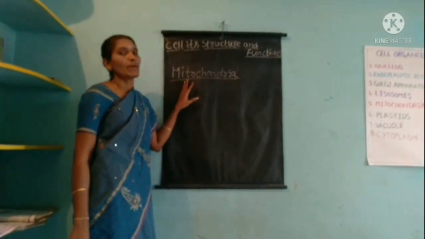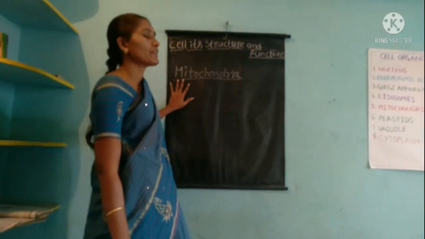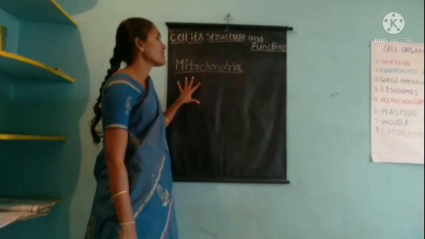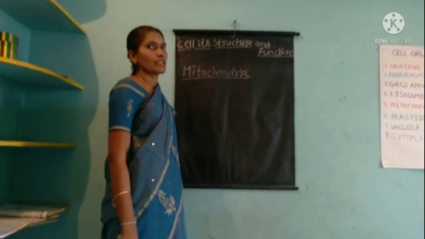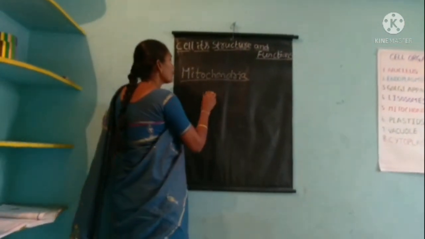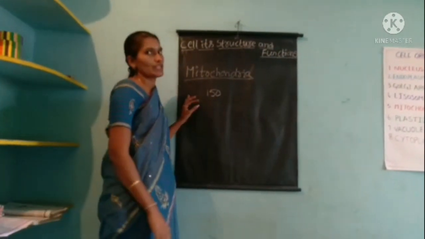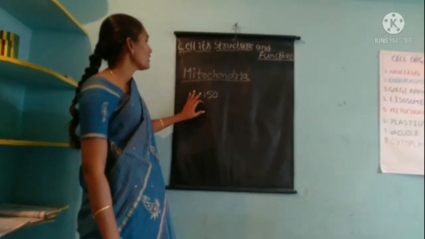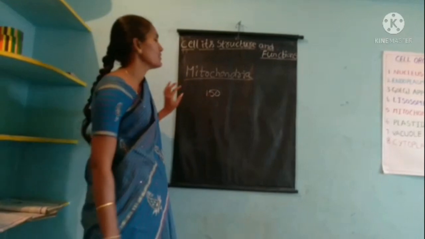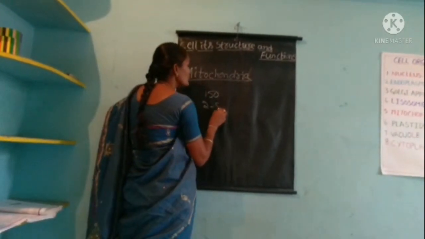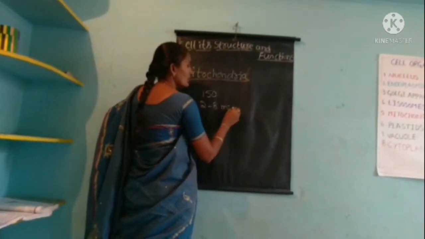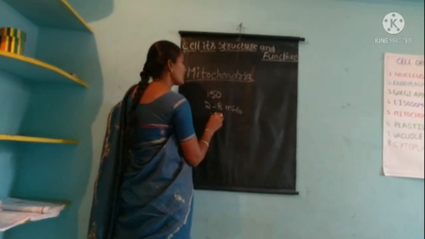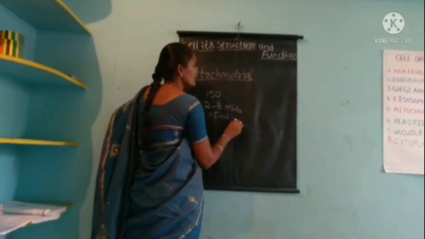Next cell organelle is the mitochondria. This mitochondria is very small and spherical in shape. It is 150 times smaller than the nucleus. It is 2 to 8 microns long and 0.5 microns wide.